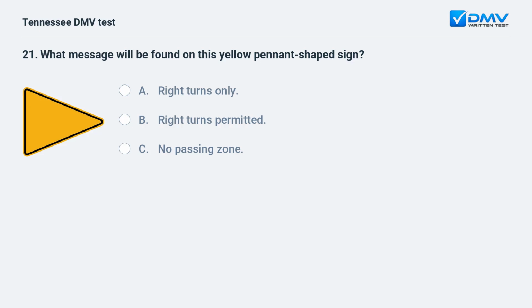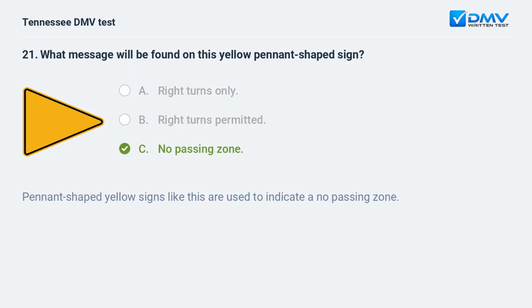What message will be found on this yellow pennant-shaped sign? A. Right turns only. B. Right turns permitted. C. No passing zone. C. No passing zone. Pennant-shaped yellow signs like this are used to indicate a no passing zone.